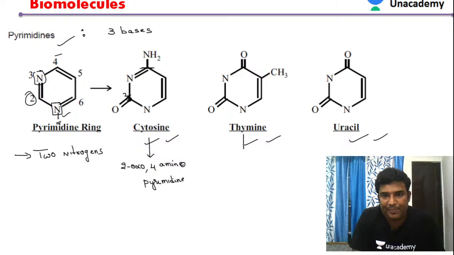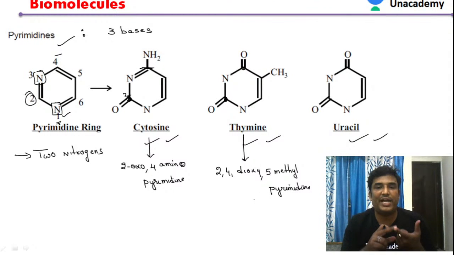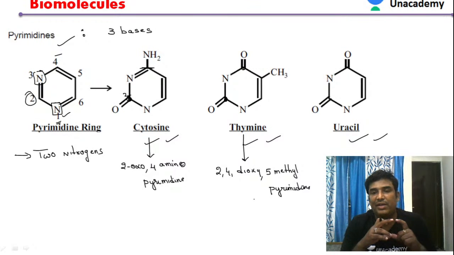Similarly, let us see about thymine. Here again we have the 2nd carbon, and then the 4th and 5th. So it is 2,4-dioxo, 5-methyl pyrimidine. That is the name of thymine: 2,4-dioxo-5-methyl pyrimidine.